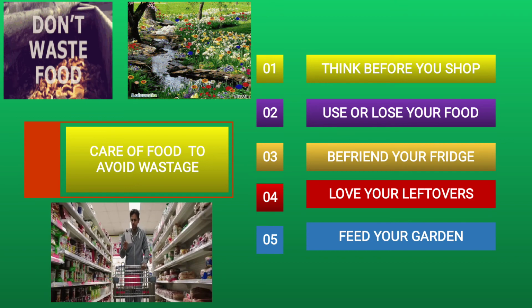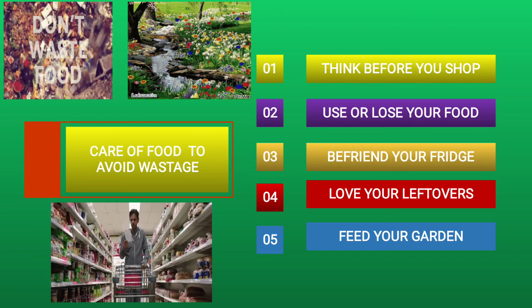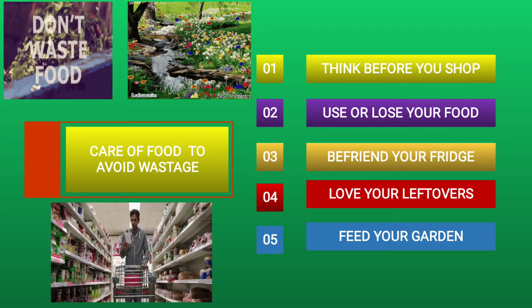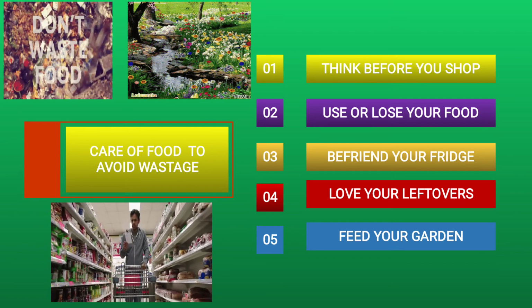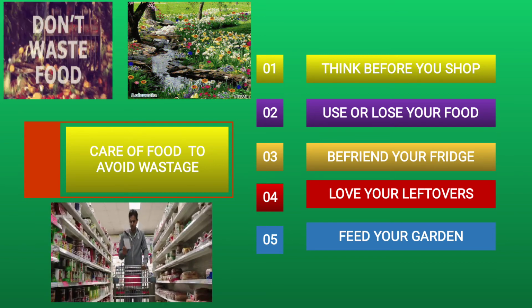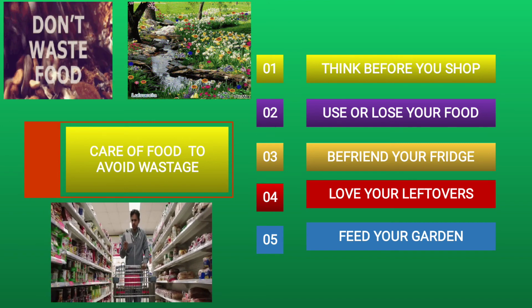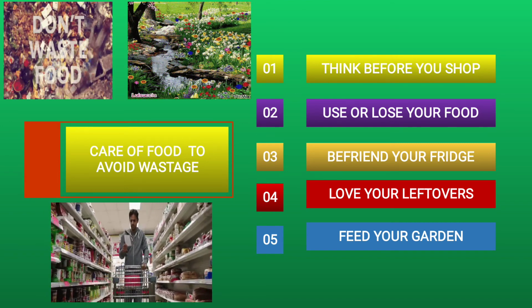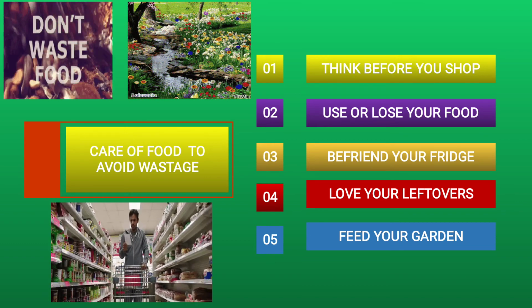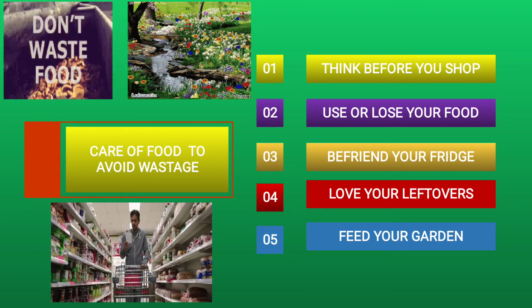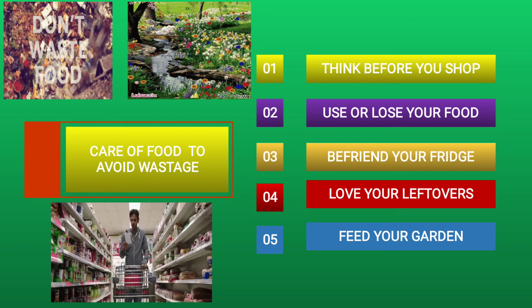For the composting process, we have to dig the soil and make a small pit, एक गड्ढा बनाएंगे. In that pit, we will put all household waste: all the peels, tea bags, eggshells, dried leaves also. Whatever waste there is, we'll put it in that pit and cover it with soil.